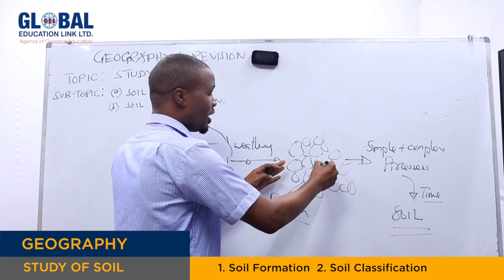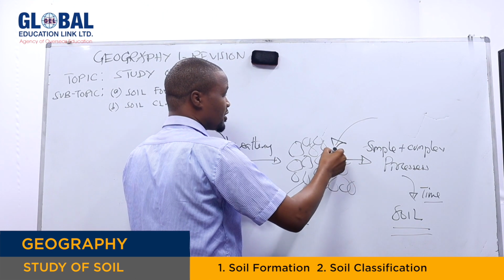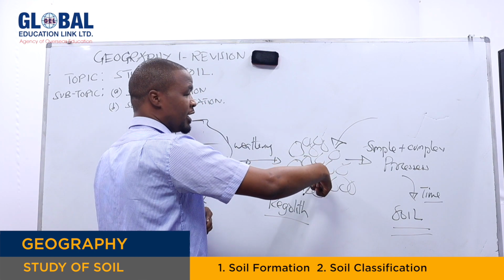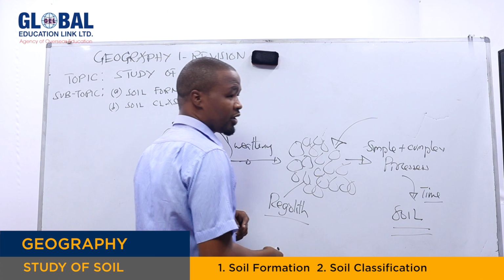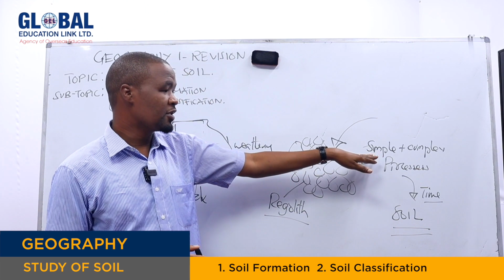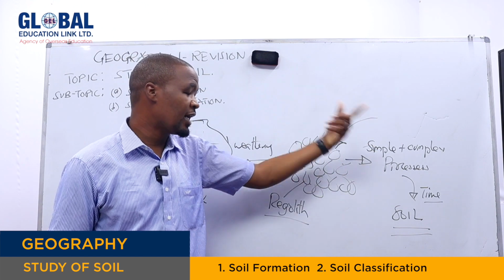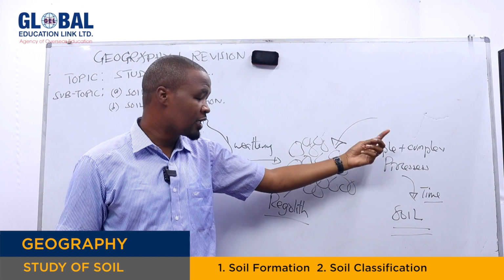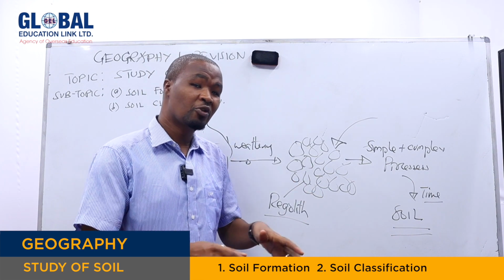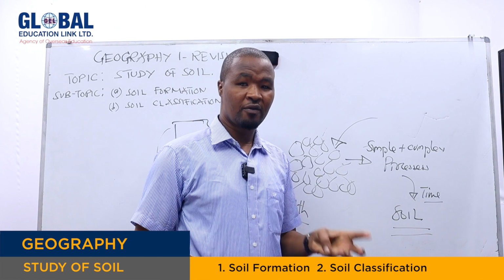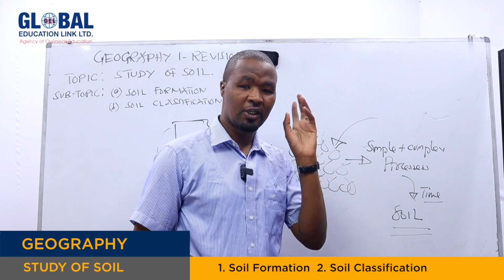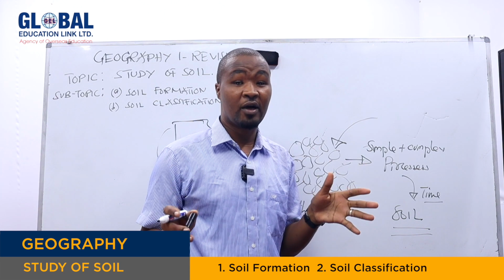It means we have, for instance, remains of living organisms added to this regolith, and they form other parts of the soil. That's why, after undergoing different simple and complex processes, it takes time before it is known as soil. In that time there is an addition of different materials: living organism material, material from the rock including minerals and elements, air and water.